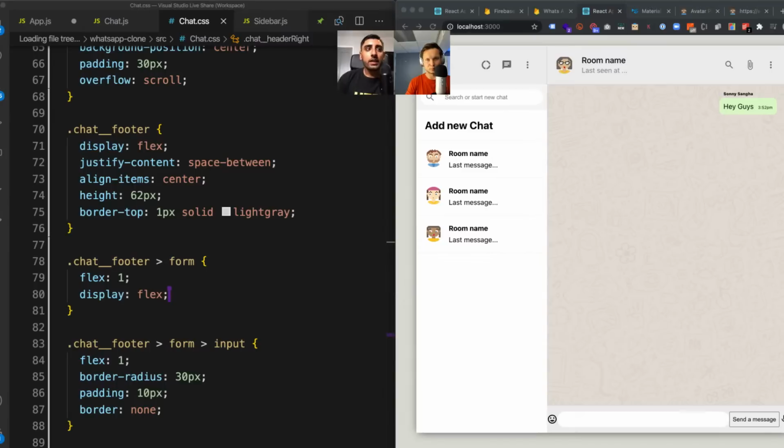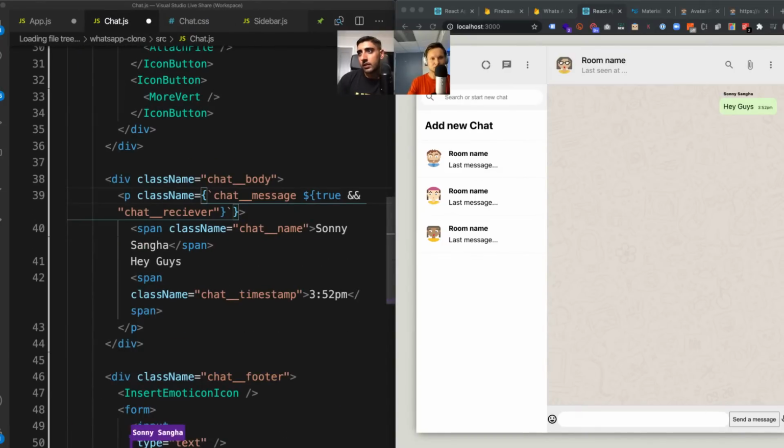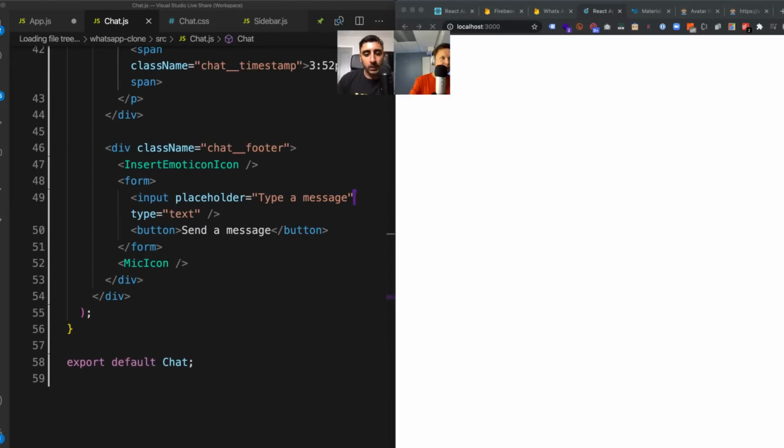Okay. Now, guys, there's a very nice little trick. Whenever you have a form, you have some input, yeah? So firstly, let's go ahead and give the placeholder of that input some value because it looks horrible like that. Let's do this: type a message. That way it gives it a bit more UI. So let's do that.